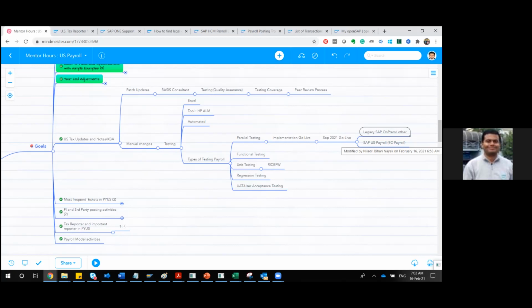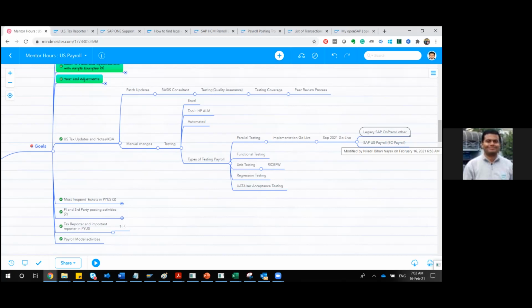You can't do it alone. If you ask me, even I can't do it alone as a functional consultant, because I don't have the entire knowledge of what the business user might have used. So you have to always sit with the business user, the payroll administrator or the payroll process owner. They will have some ideas why that difference exists, so they will again be the better person to justify those.